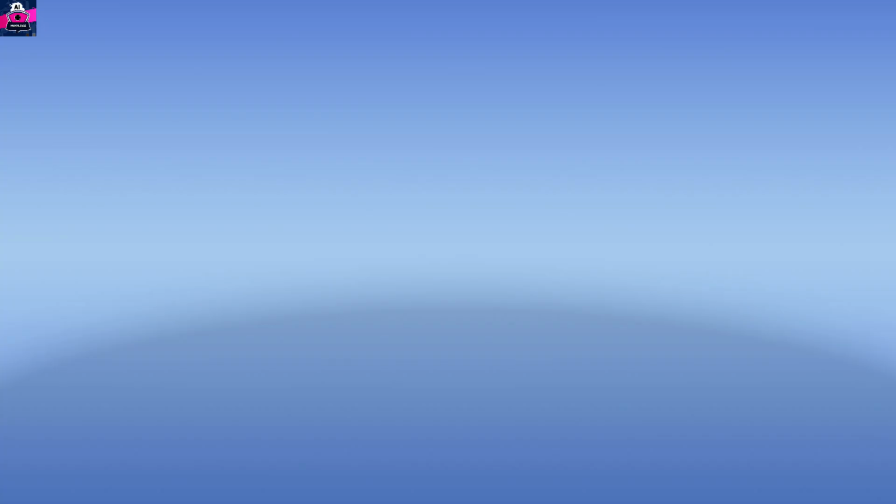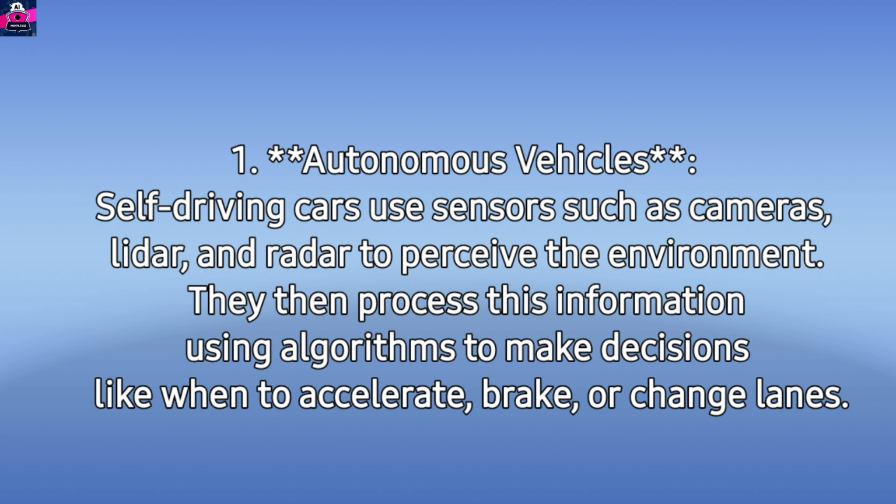Examples of intelligent agents. 1. Autonomous vehicles. Self-driving cars use sensors such as cameras, LiDAR, and radar to perceive the environment. They then process this information using algorithms to make decisions like when to accelerate, brake, or change lanes.